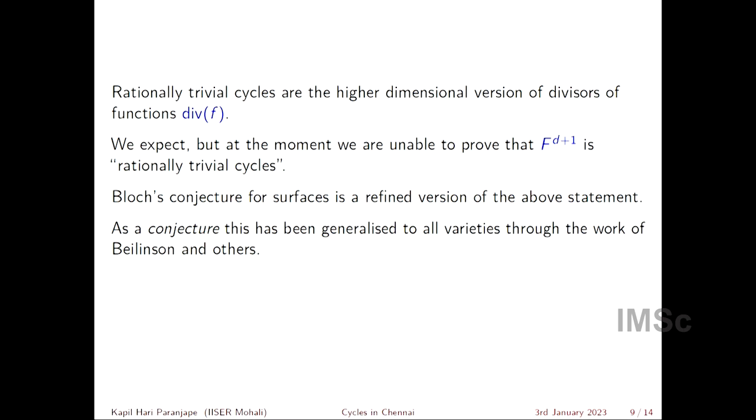As a conjecture, this has been generalized to all varieties through the work of Beilinson and others. So this is one of the amazing things about the theory of algebraic cycles: the very first generalization that we had of Abel-Jacobi, which is the conjecture of Bloch, has not yet been proved. But we have no problem generalizing these conjectures to even bigger conjectures over all varieties and so on.